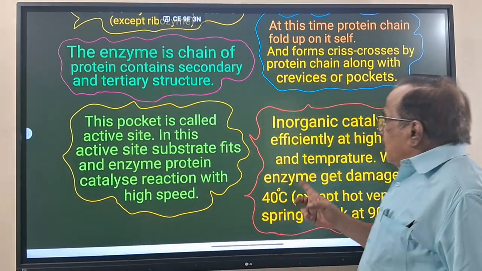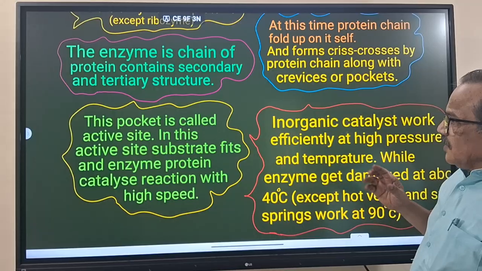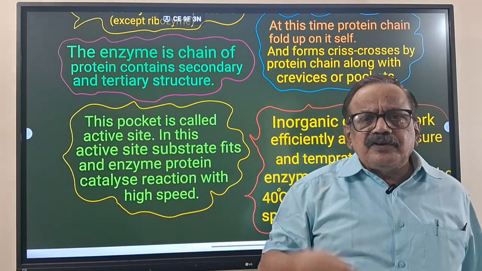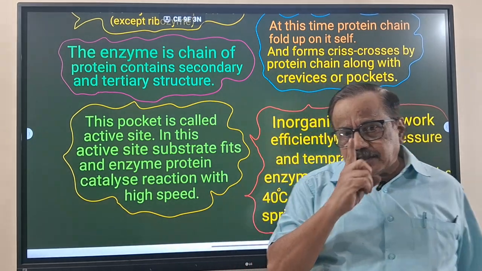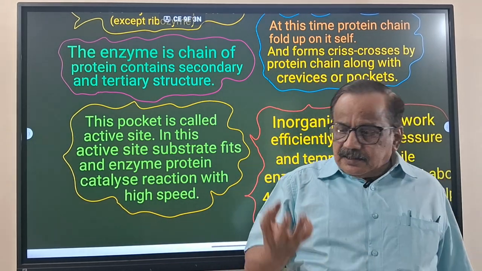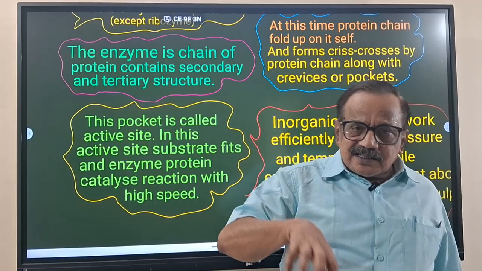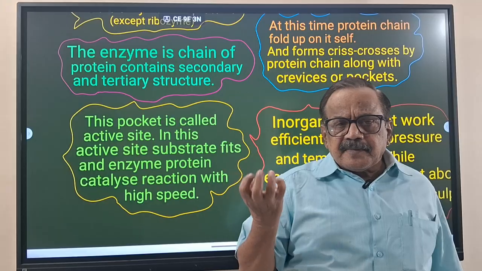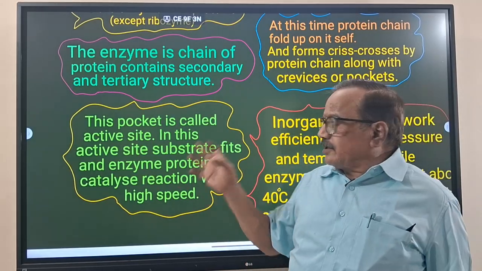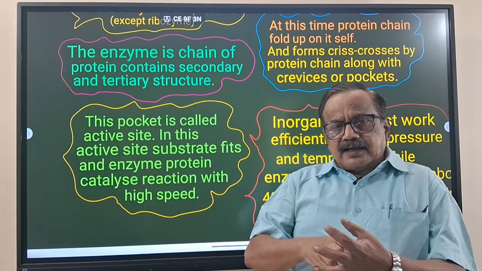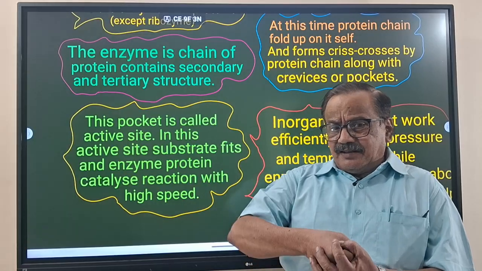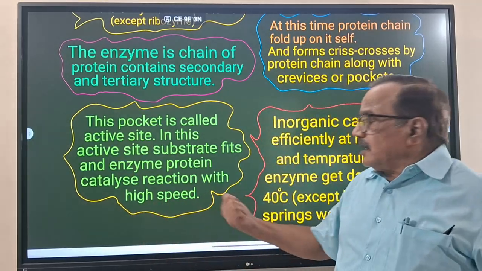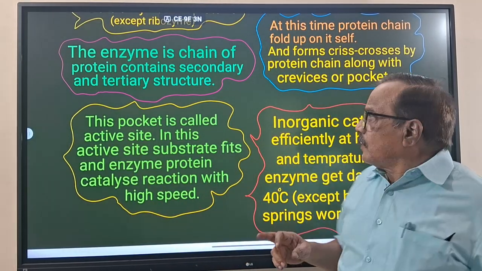Understanding now? This is the formation of the active site, most important and highly confusing to students. For that only, I am telling repeatedly. The active site is a packet-like structure formed on the tertiary structure of the enzyme protein. The substrate comes and sits on it, then the entire protein, that is the enzyme, catalyzes the reaction at high speed.